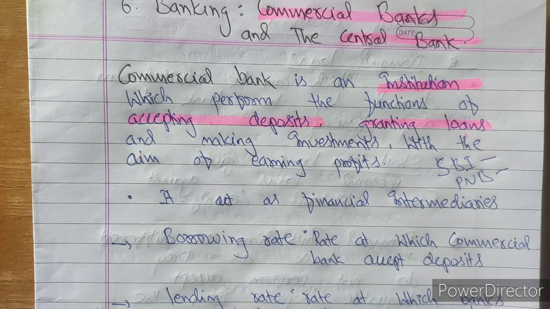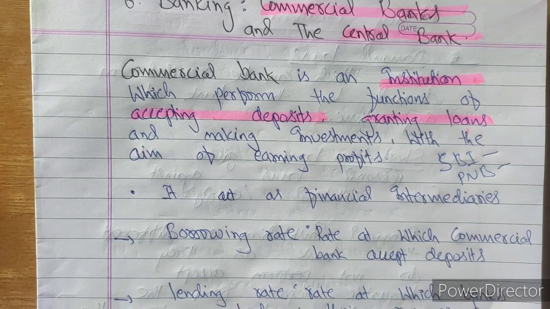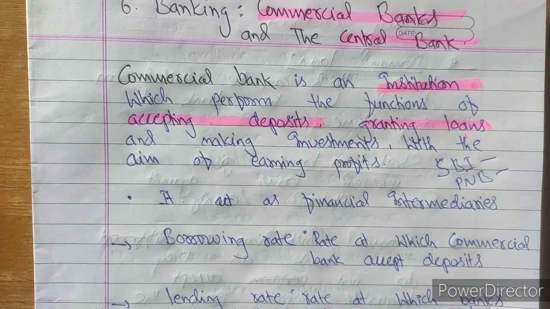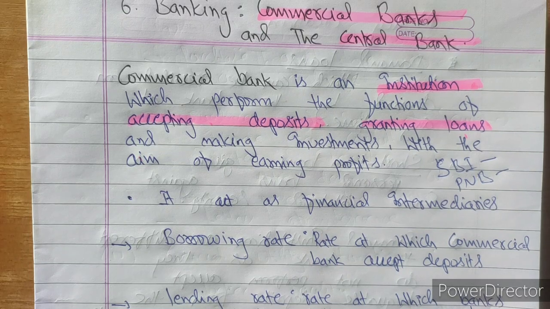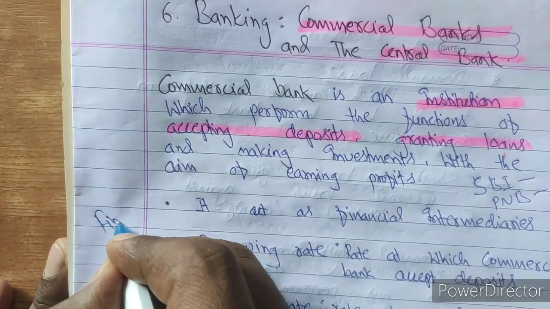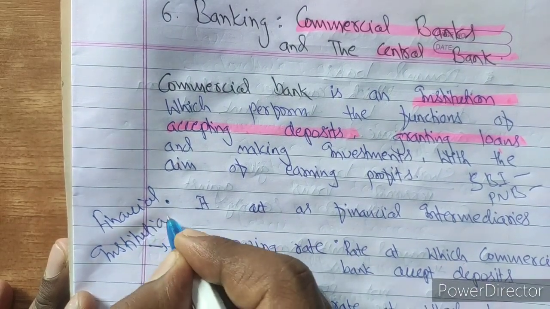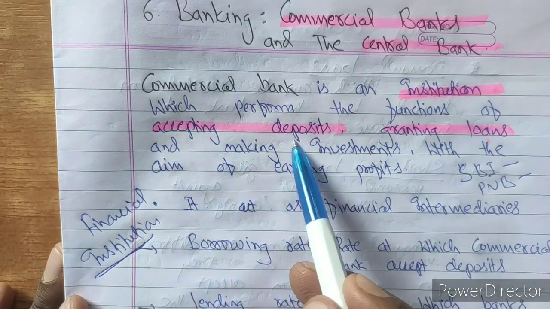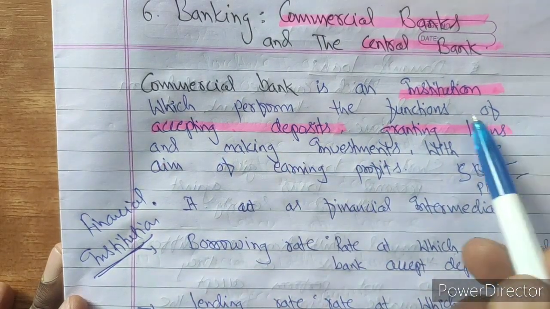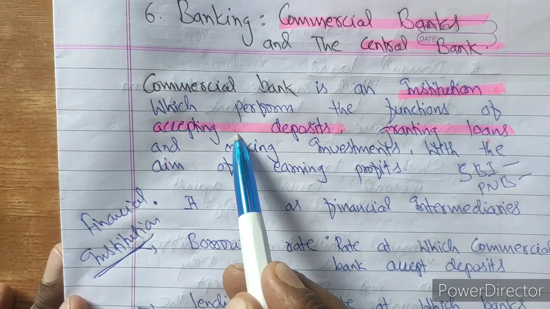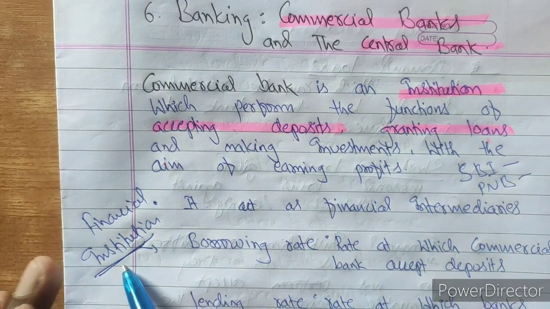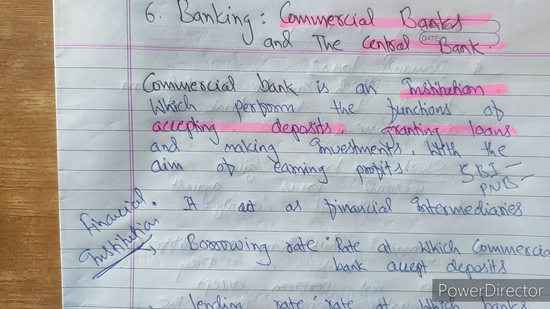They are different from financial institutions. Don't get confused when we talk about commercial bank. What is a financial institution? Like LIC, UTI, Unit Trust of India, or Life Insurance Corporation. They are different from commercial banks because the financial institutions, as I told you in the two examples, don't perform the two functions: accepting deposits and granting loan. Though they are granting loan, they are not accepting checkable deposits. We will further discuss this topic in detail.